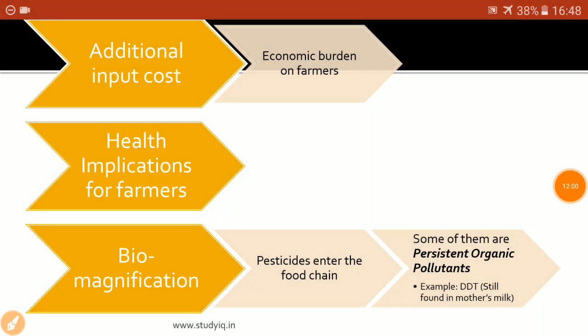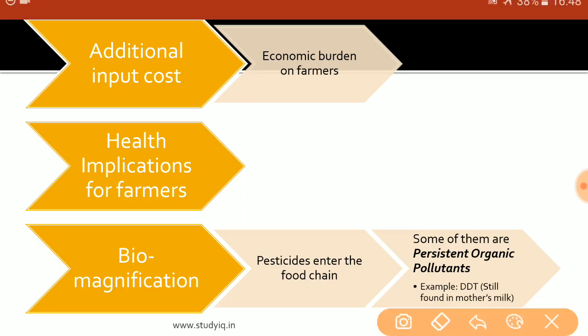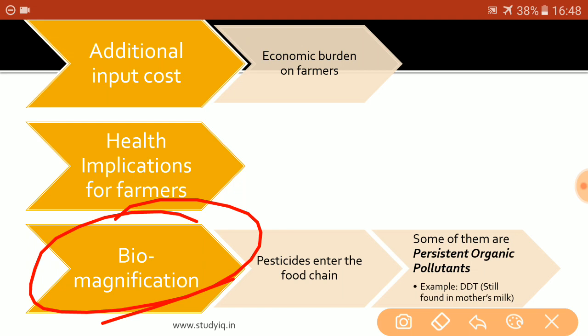So till now we have seen the health implications of the pesticides upon the health of the farmers and the people living in the nearby regions. The second implication that we have seen is the additional input cost that the farmer has to incur to bring in more inputs for agriculture. The third implication of using pesticides and insecticides is biomagnification. Biomagnification is basically a concept related to ecology and environment.